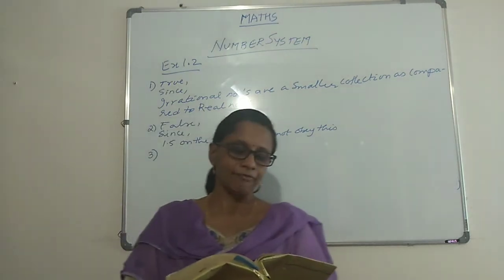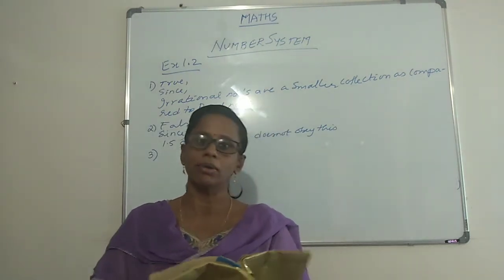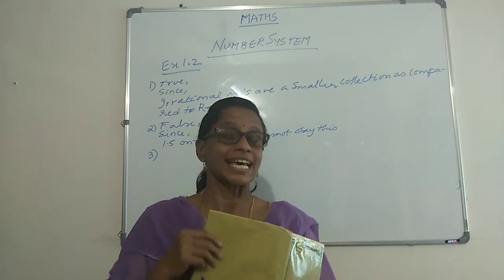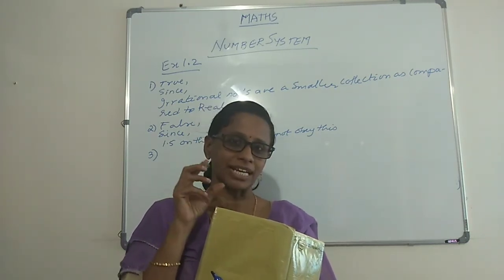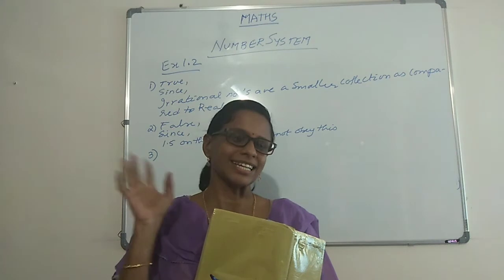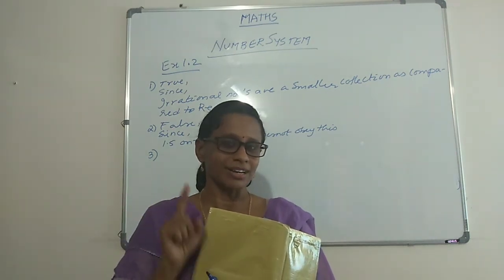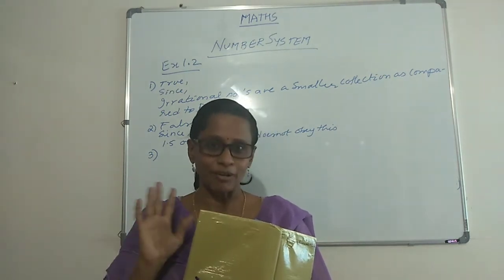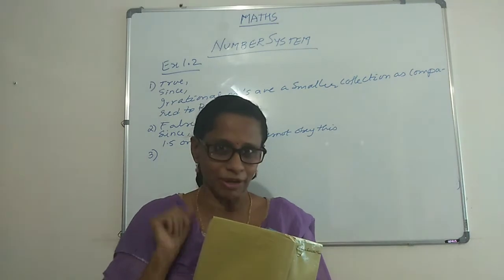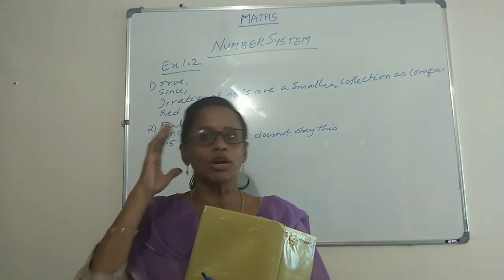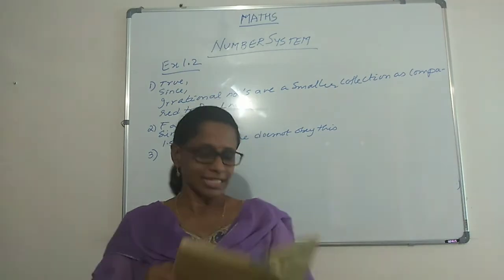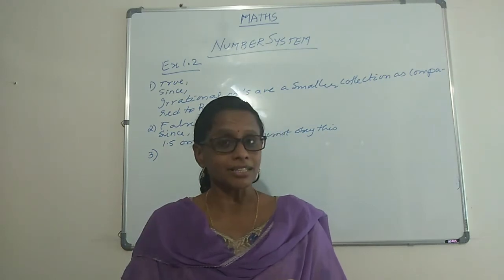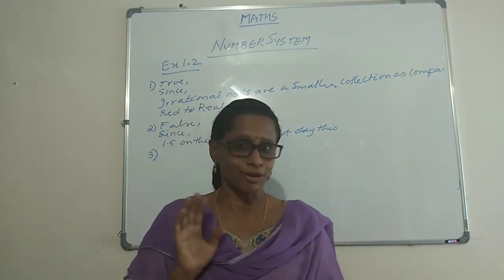Third subpart, they say every real number is an irrational number. Can that be possible? I just told you in the first subpart one shortcut to understand this. Whatever comes after every, if that collection is a smaller collection, then generally the statement will be true. But if it's a bigger collection, then the statement will not be true. So that is a shortcut way of understanding the statement. And broadly you can sit and think about the collections and get to know how it is. Here they say every real number, that means a bigger collection, is an irrational number, that means a smaller collection. So that is not true, it's false.